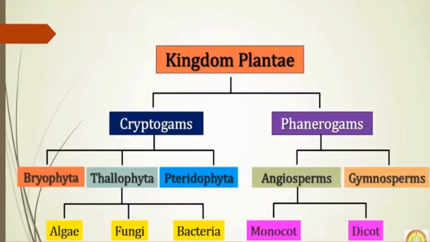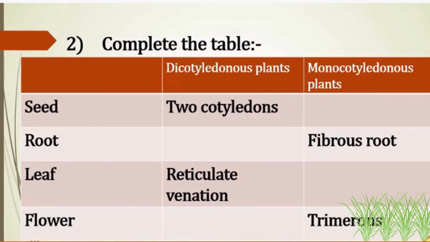So here you have phanerogams for A, then you have pteridophyta, gymnosperms and fungi. I hope you all have got the correct answers, and if not, no problem, you can just go through it again and see that you do not miss out the next time. Now to complete the table here,